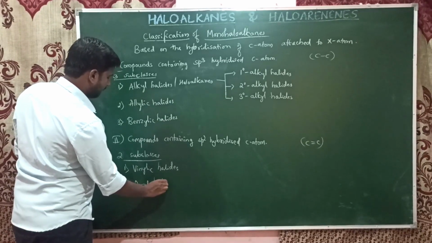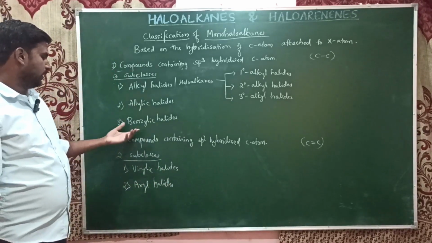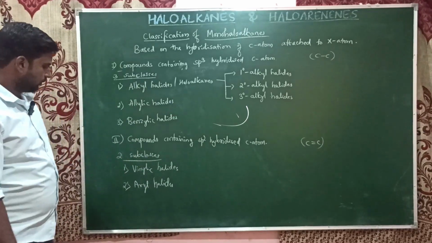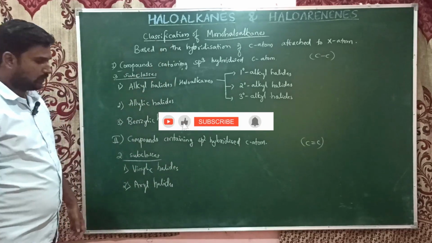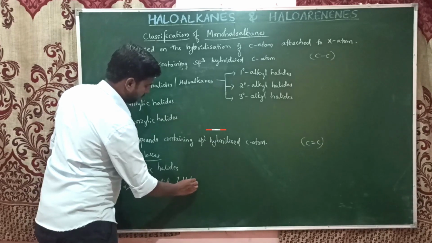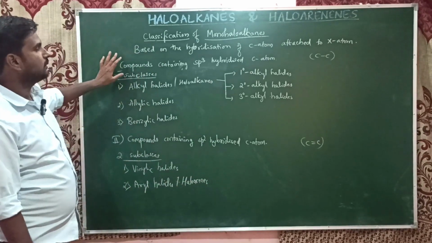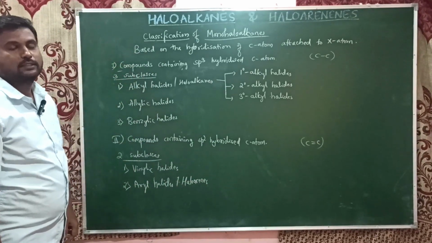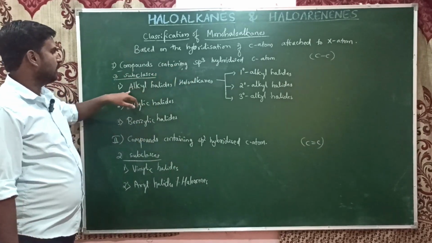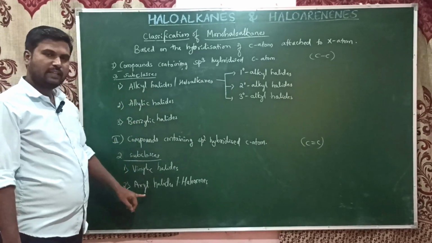These are the two types we have in the sp2 hybridized carbon containing haloalkanes. Aryl halides are nothing but haloarenes. So these are the two classes based on the hybridization of the carbon atom, sp3 and sp2. In sp3 we have three classes: alkyl, allylic, benzylic. In sp2 we have vinylic and aryl.